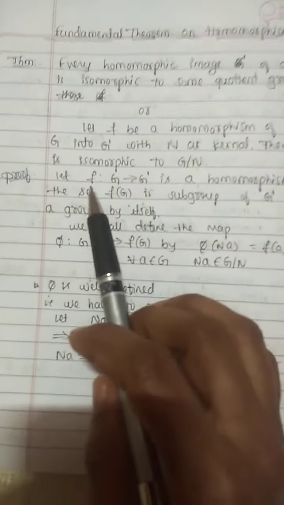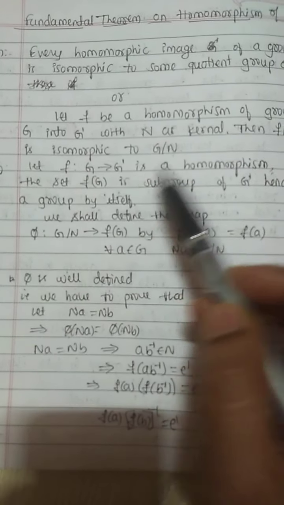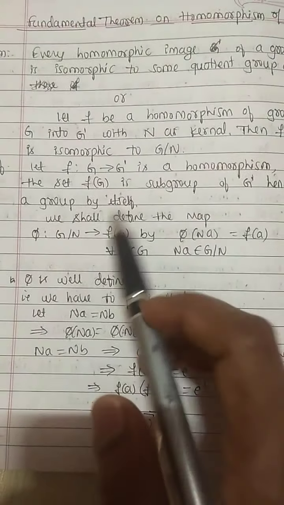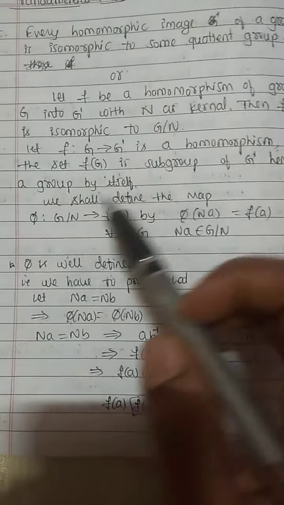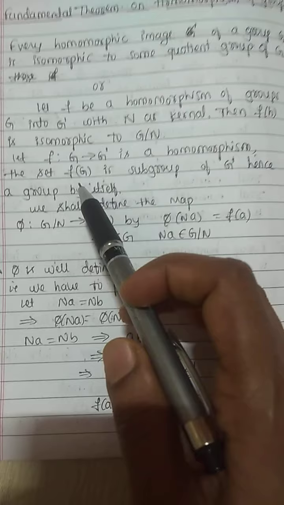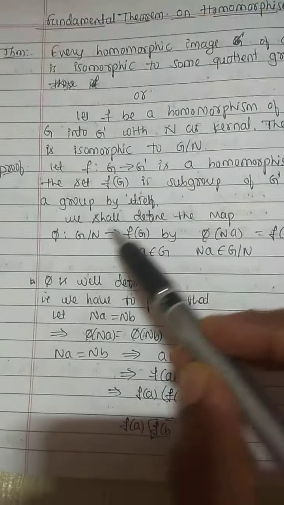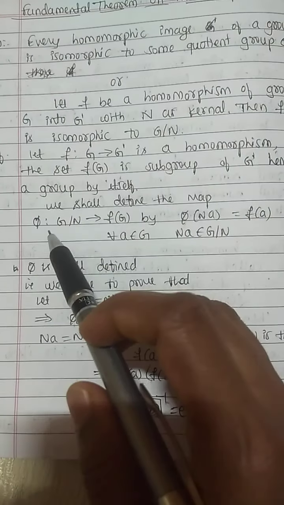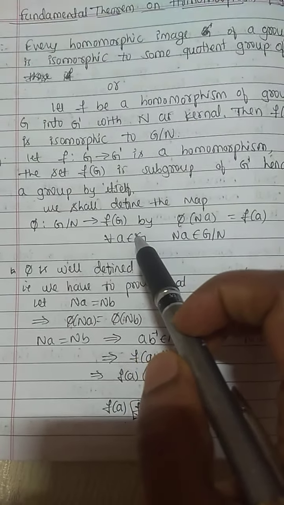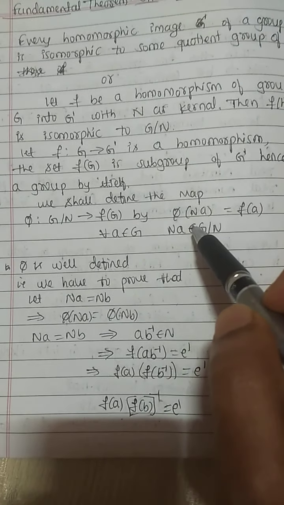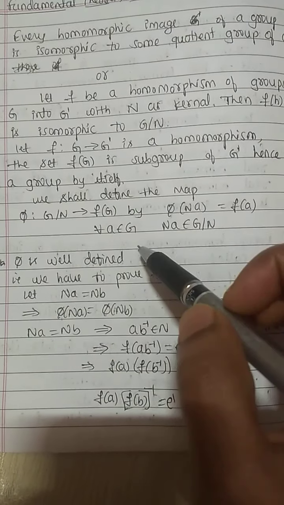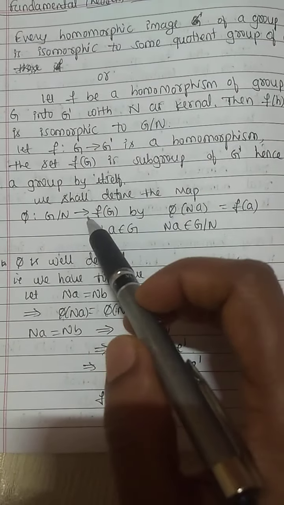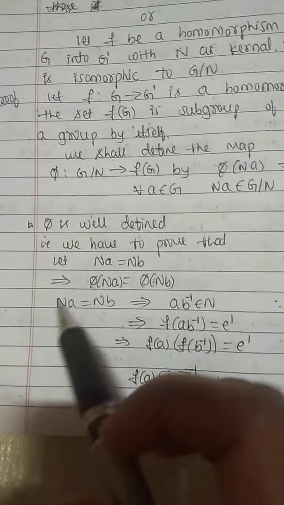That is, let f maps from G to G dash be a homomorphism. The set f of G is a subgroup of G dash, hence a group by itself. We shall define the map phi from G by N to f of G. It is defined by phi of Na equals f of a, for every a belongs to G and Na belongs to G by N, the factor group, quotient group.